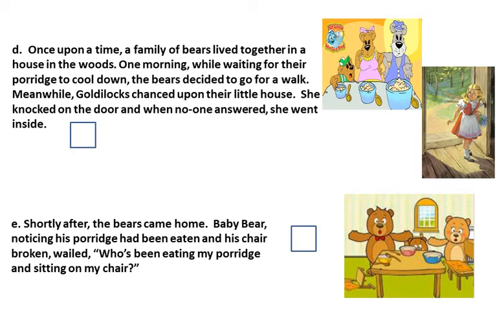D. Once upon a time, a family of bears lived together in a house in the woods. One morning, while waiting for the porridge to cool down, the bears decided to go for a walk. Meanwhile, Goldilocks chanced upon the little house. She knocked on the door and when no one answered, she went inside. Children, you can see 2 pictures in stage D. 3 bears with hot porridge. They thought of going for a walk till the porridge cooled down. In the second picture you can see Goldilocks just entering their house.